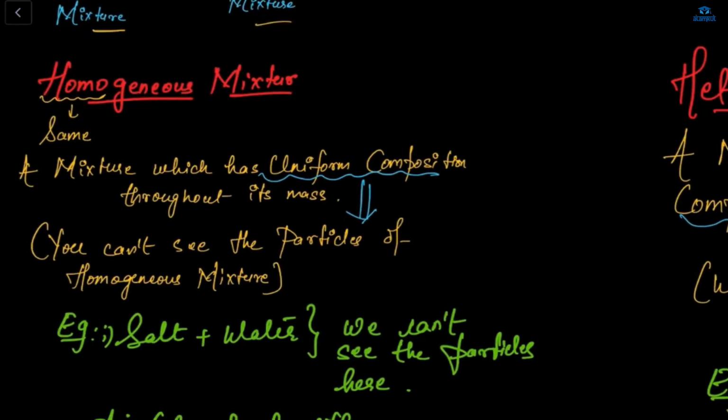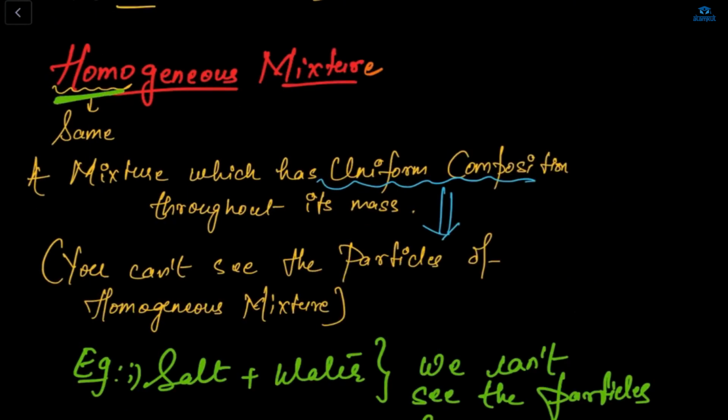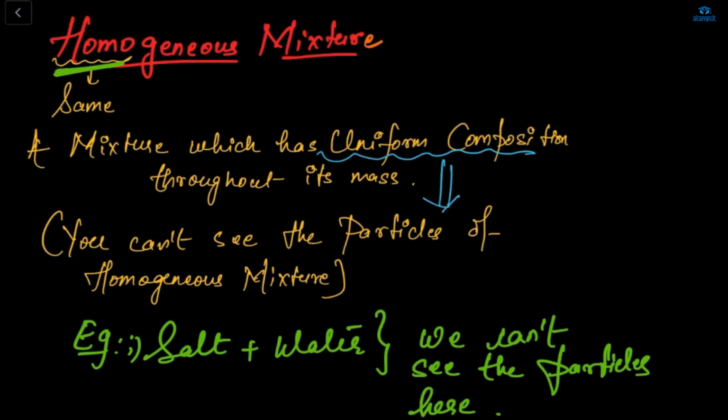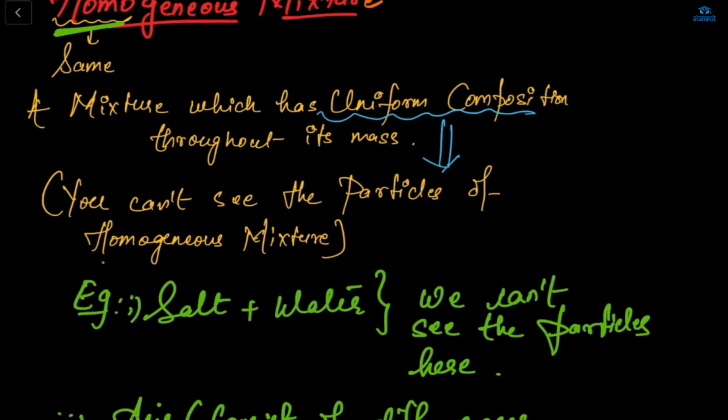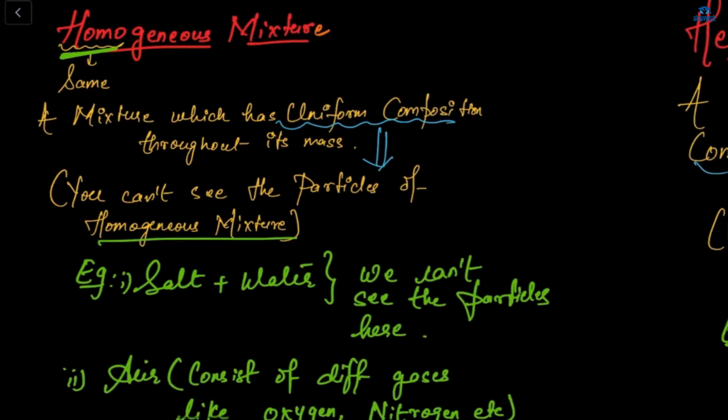Now what is a homogeneous mixture? Homo means same. A mixture which has uniform composition throughout its mass, meaning you can't see the particles of the homogeneous mixture. Like if we are mixing salt in water, what will happen? We can't see the particles there. If we are mixing salt with water, the separate particles of salt are not visible. So it's a uniform composition, meaning we can't see the different particles.